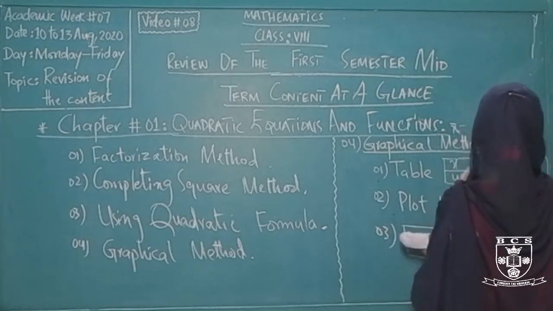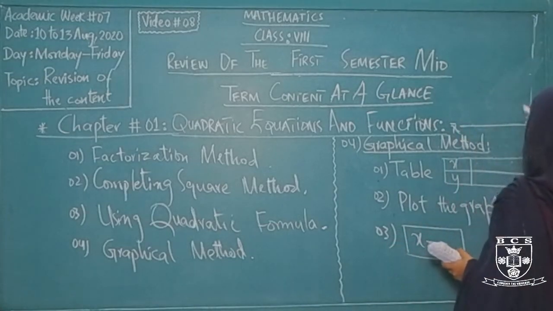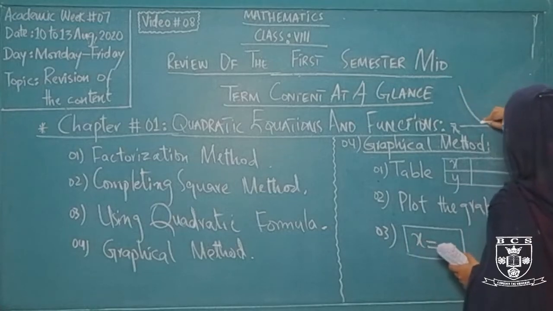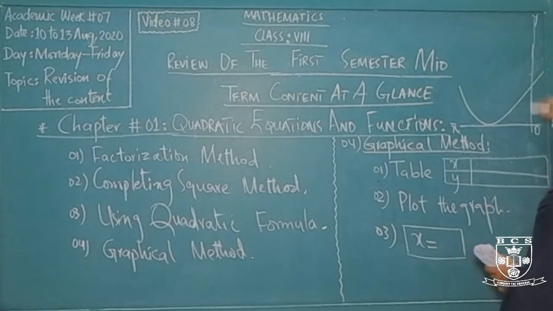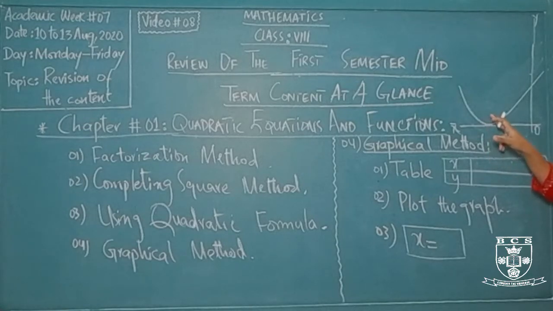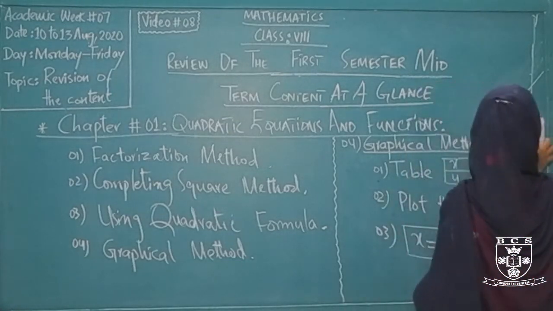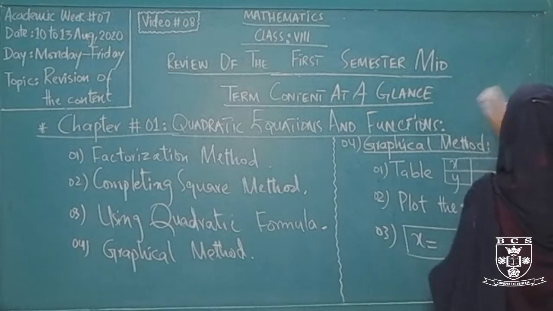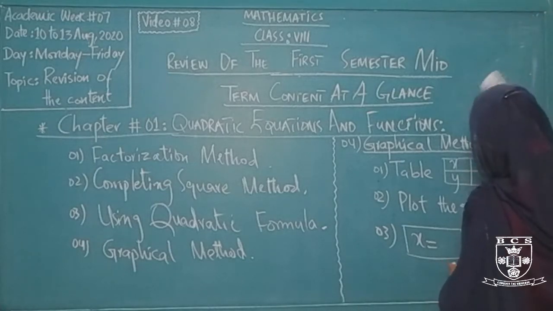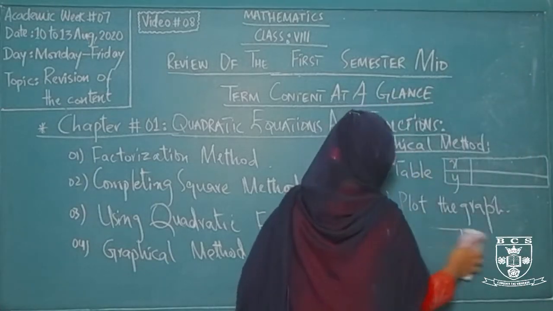Now the third and last condition: if your graph is touching only one point of your x-axis, this is your last condition. As you can see, this smooth curve is touching my x-axis at one particular point. So in this condition, we will have only one particular value for this variable x. So this is how we judge the graph from step number 2 that we have plotted with the help of step number 1, and how we work out the values of x.